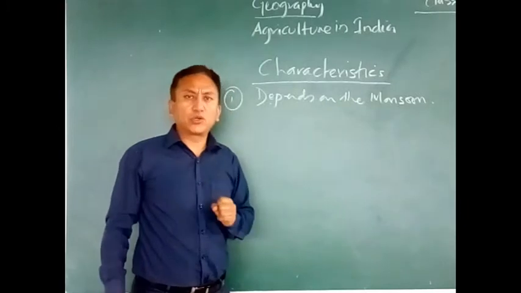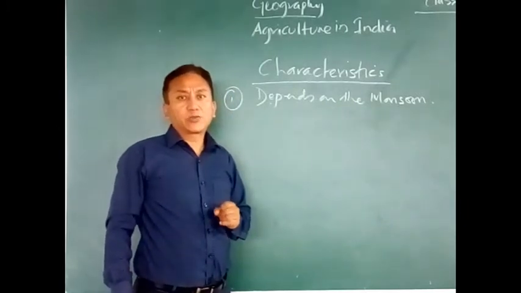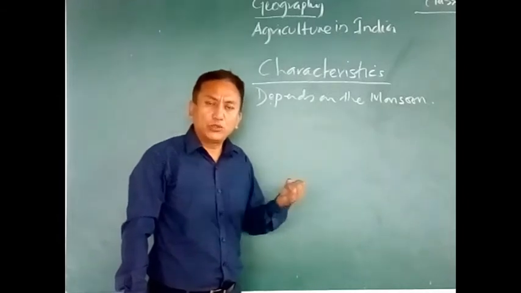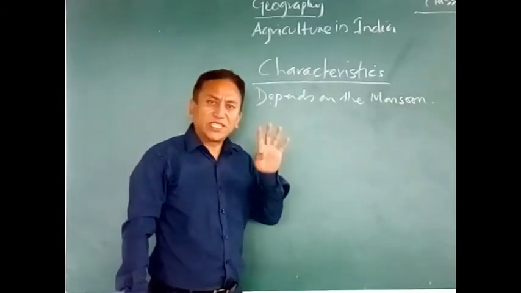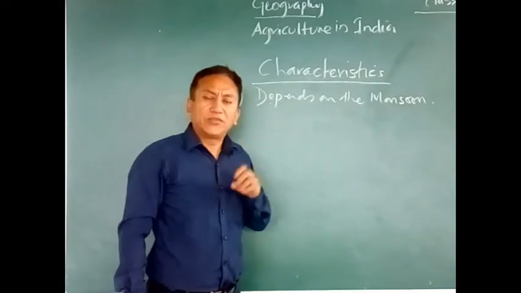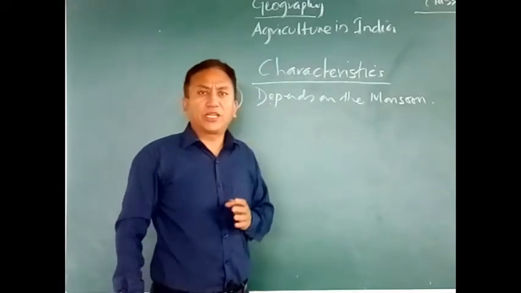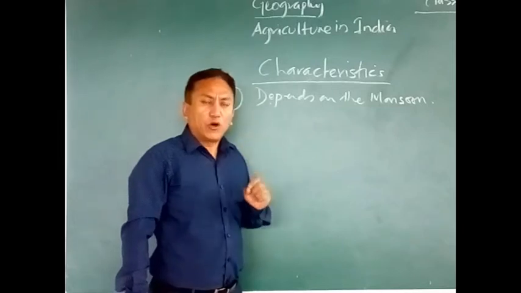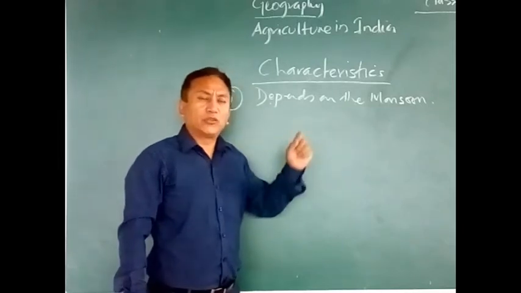Monsoons play a very important role in our country, especially in the agricultural sector. We get rainfall from June, July, August and September. That is the time when we get the highest rainfall in the year for these 4 months. So therefore, Indian agriculture is so much dependent on the monsoons.